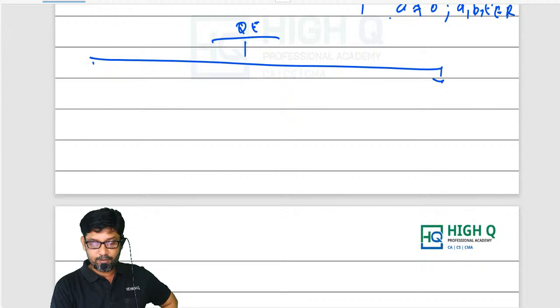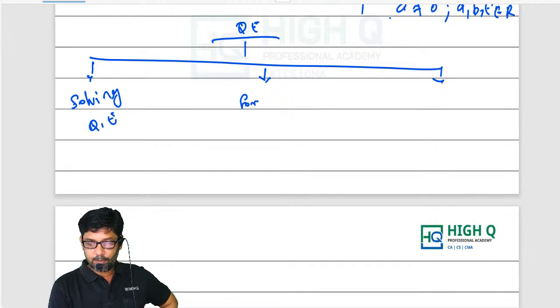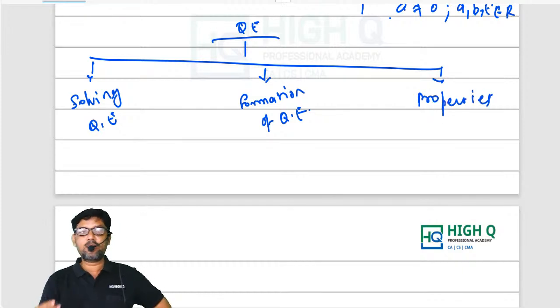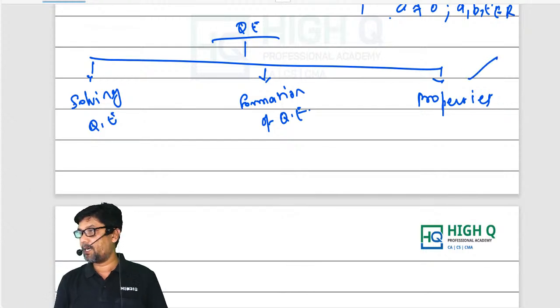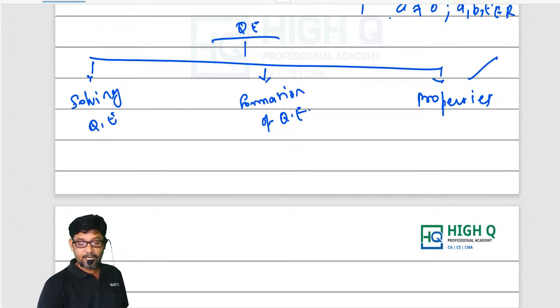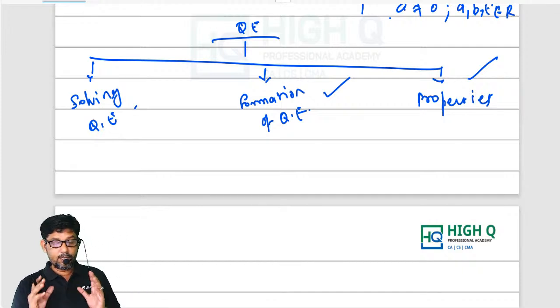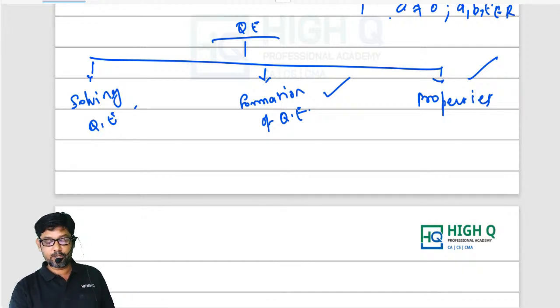Now, as far as our level is concerned, we are going to divide quadratic equation into 3 parts. One is what, my dear? Solving quadratic equation. Second one is what? Formation of quadratic equation. And what is the third one? Properties. Sir, in examination, which is very important, sir? Of course, properties part is very important. Next important is formation. Third one is solving quadratic equation. So: solving quadratic equation, formation of quadratic equation, and properties.